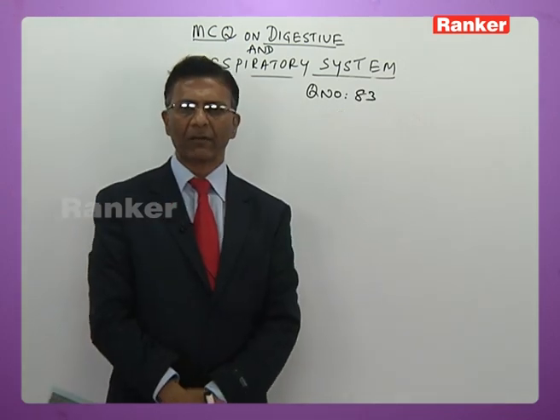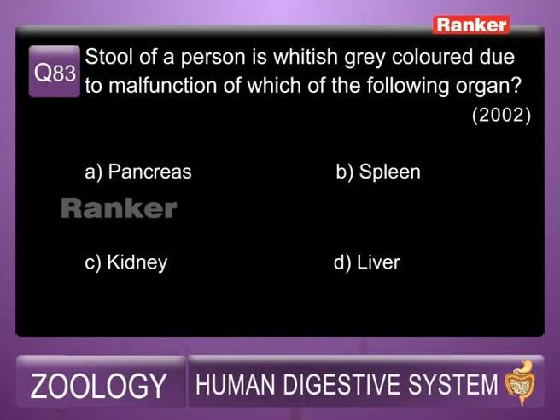83 question, I shall read a question for you. Stool of a person is whitish grey colored due to malfunctioning of which of the following organ? Here are the options now. A, pancreas, B, spleen, C, kidney, D, liver.